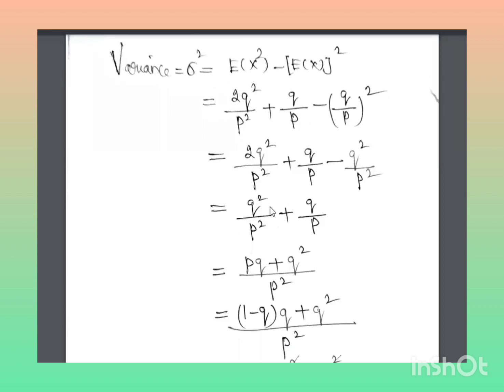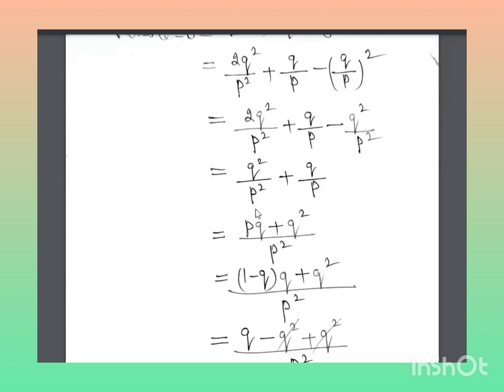So 2q square divided by p square plus q divided by p minus q square divided by p square. First term and last term, it is 2q square by p square minus q square by p square. So if you are subtracting, you will get q square divided by p square plus q by p. So if you are taking LCM, p square in the denominator, numerator is q square plus pq, or pq plus q square.